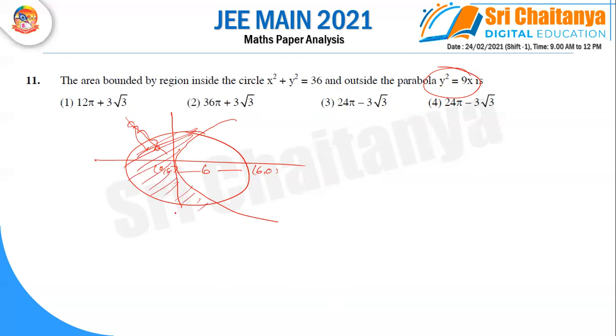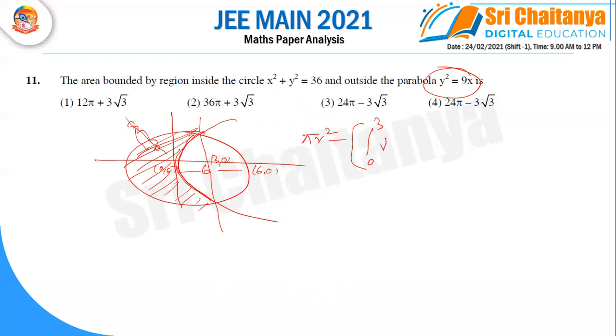So how to calculate the area? The total circle area is pi r square minus what is that, so the point of intersection, we'll get at 3 comma 0. So we are writing the integral 0 to 3. This is the parabola between 0 to 3.